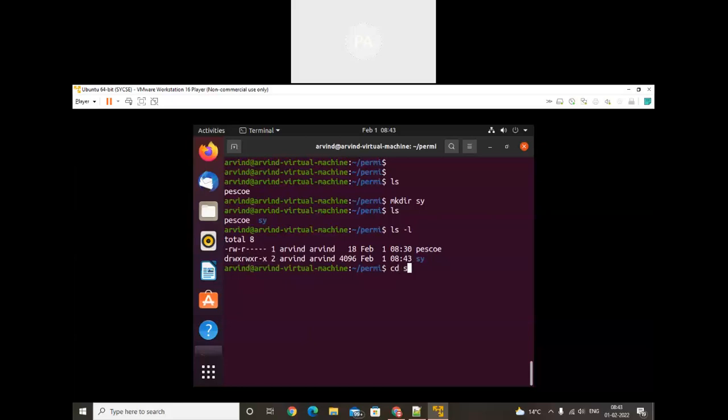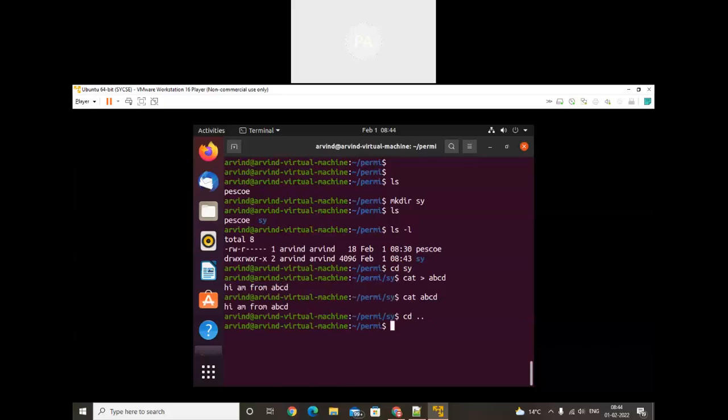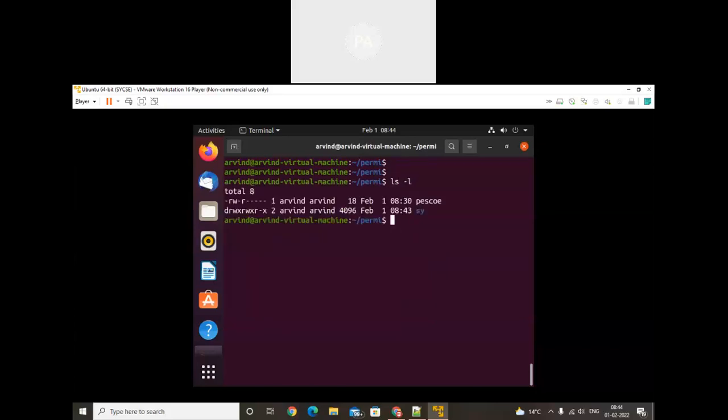PSY के अंदर. Now here I will create one file. Cat. The name of file is ABCD. I am from. Check the file. Does we read up the statement? Yes. Now cd dot dot. We have that folder. Inside that folder we have directory sy, and inside that sy we have a file having name abcd. अब उसके related permissions के बारे में पढ़ना है.